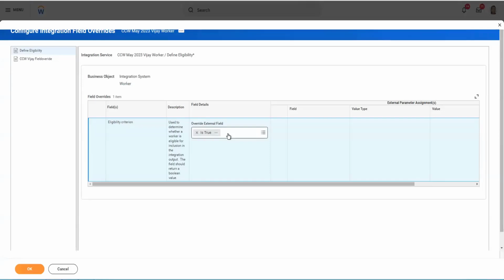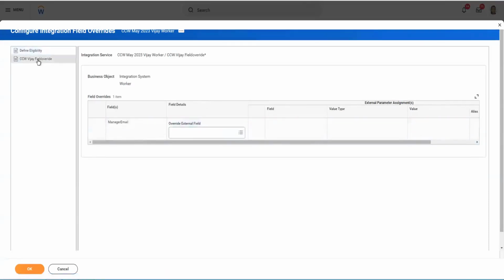If you have lots of conditions, then you may have to create one calculated true-false field, which might have multiple conditions, and then you can call that single field here. Whatever is the output of that particular field, yes or no, based on that, your worker will be included or excluded. So this is your eligibility criteria.